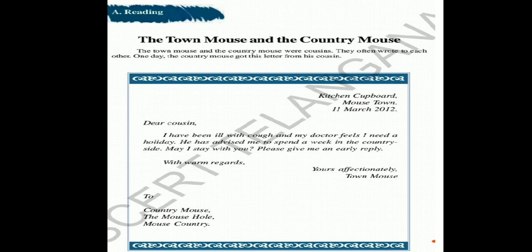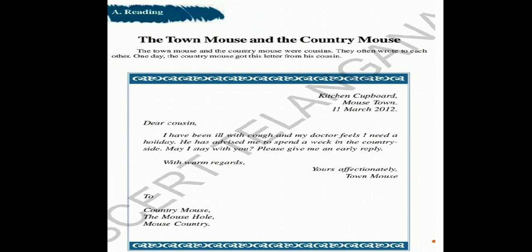Dear children, letters can be categorized into two types. The first one is the formal letter, the second one is the informal letter, or otherwise we can say official letters or personal letters. Official letters can be written to officials or higher authorities like the class teacher, headmaster, sub inspector of police, depot manager, MLA, MP, IAS officer, IPS officer, or the editor. So these are all official letters or formal letters.